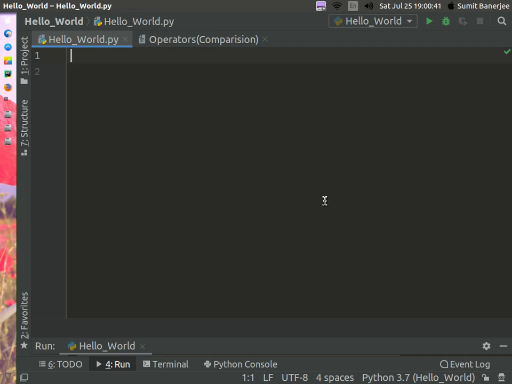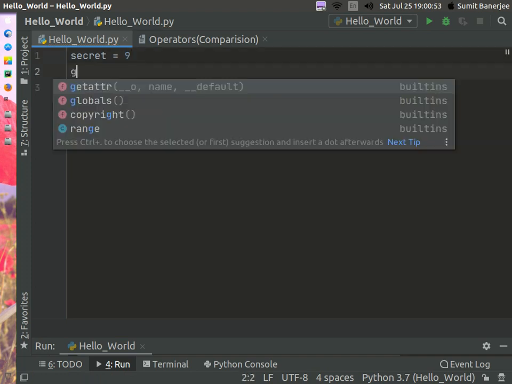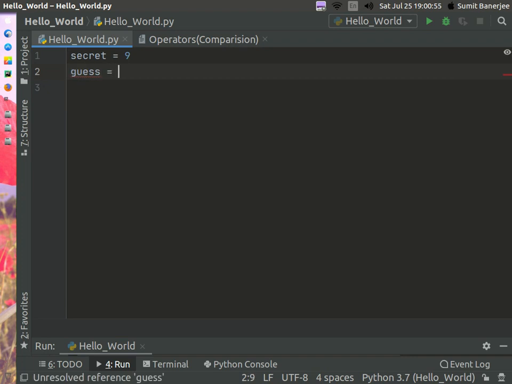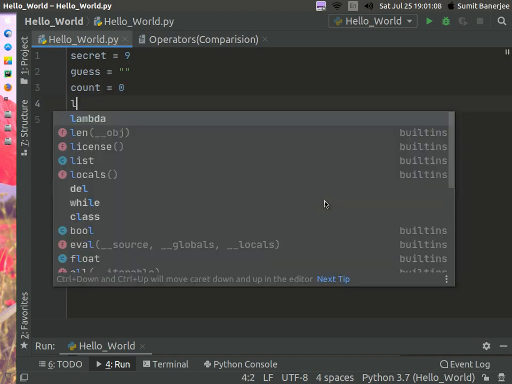The first thing we need to do is make a variable which will store the secret number. I'll type secret and give the secret number as 9, and then make another variable guess and leave it empty for now, and then another variable count, which initially will be 0, and then limit.